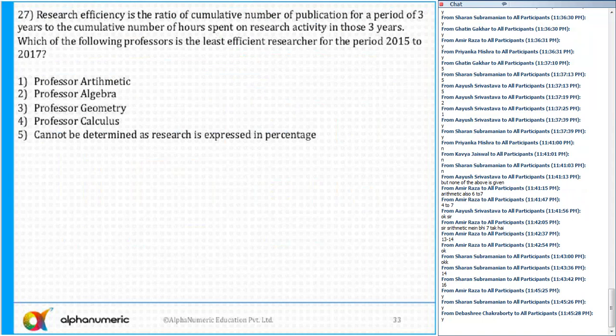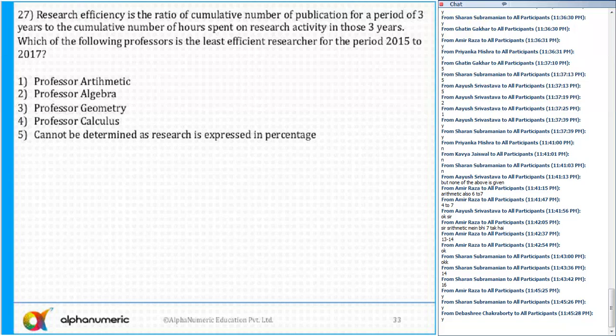Okay, question number 27. If you look at the last 4-5 years papers of QA plus DI, this is one of the easiest DI I have ever seen in this exam. Otherwise, 2017, 16, 15, they're all very, very difficult. Now, it says research efficiency is the cumulative number of publications for a period of 3 years to the cumulative number of hours spent on research activities in 3 years.